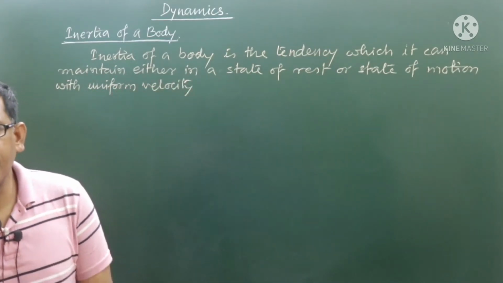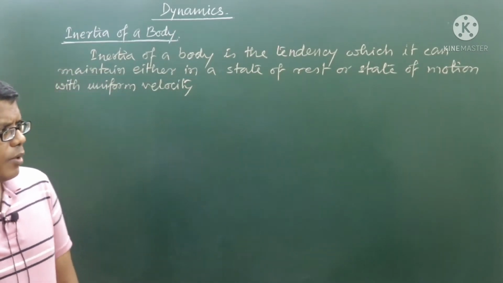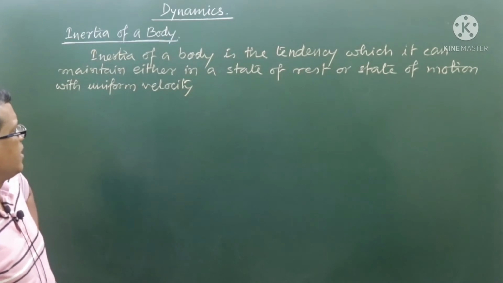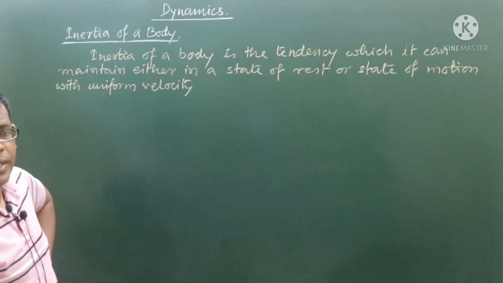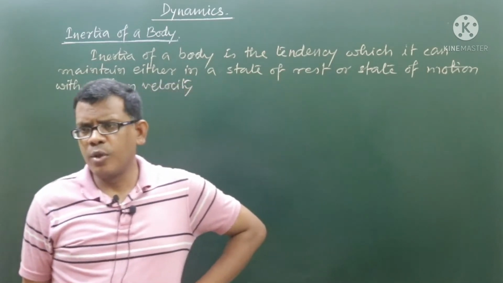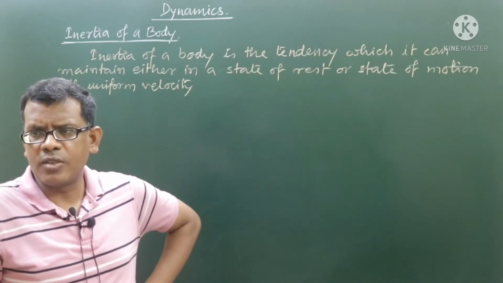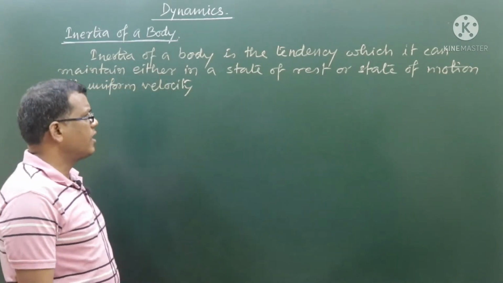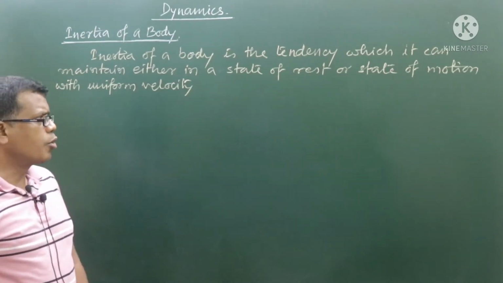It is the tendency of a body which resists any kind of change in the motion of the body, right? The inertia of a body, we can say, is the tendency by which it maintains either a state of rest or a state of motion with uniform velocity. That means there can be two different states of inertia. One is called static inertia, another one is called kinetic inertia.